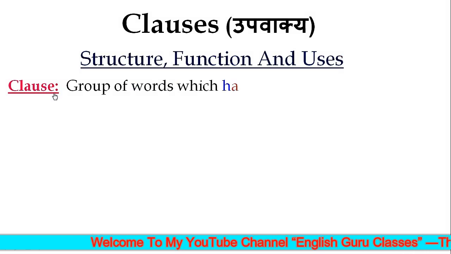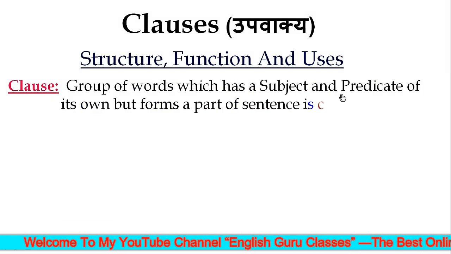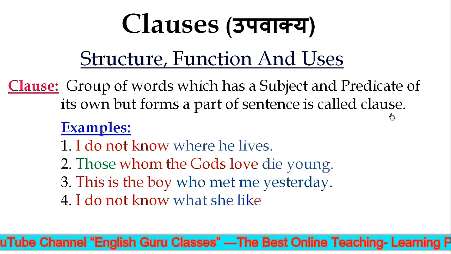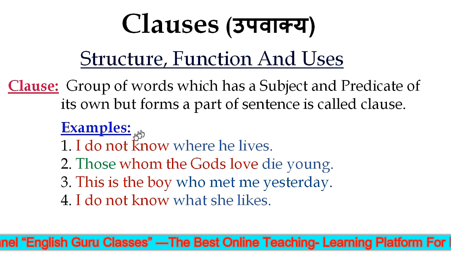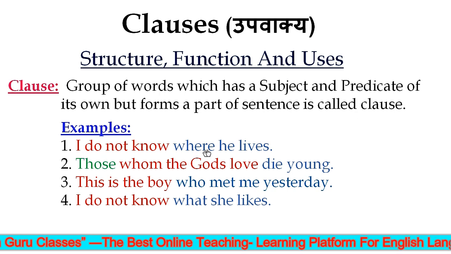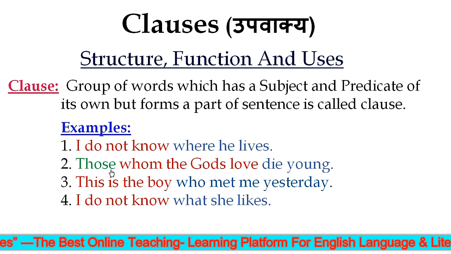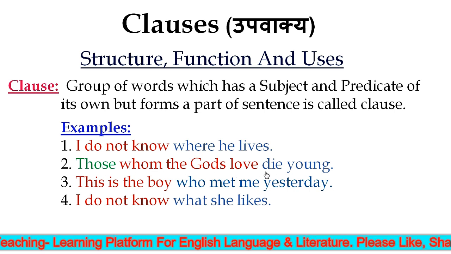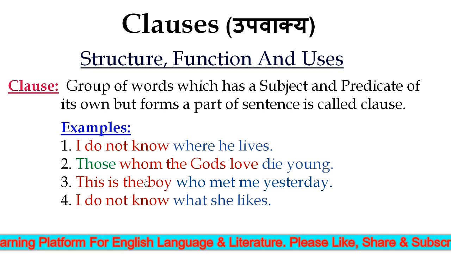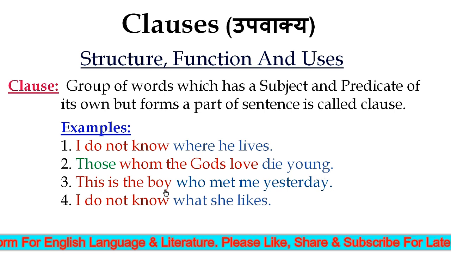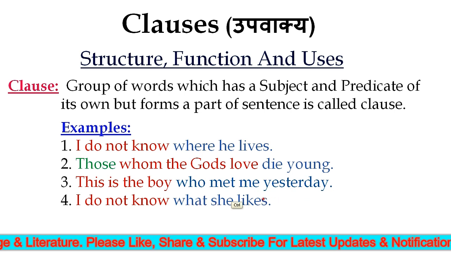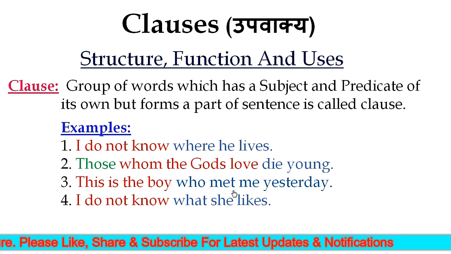The group of words which has a subject and predicate of its own but forms a part of a sentence is called a clause. For instance, I do not know where he lives. Second example is, those whom the gods love die young. Third example is, this is the boy who met me yesterday. Fourth example is, I do not know what she likes.